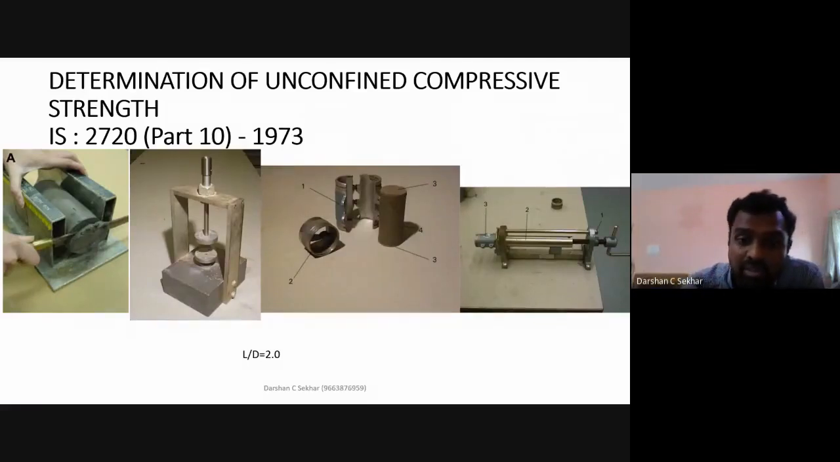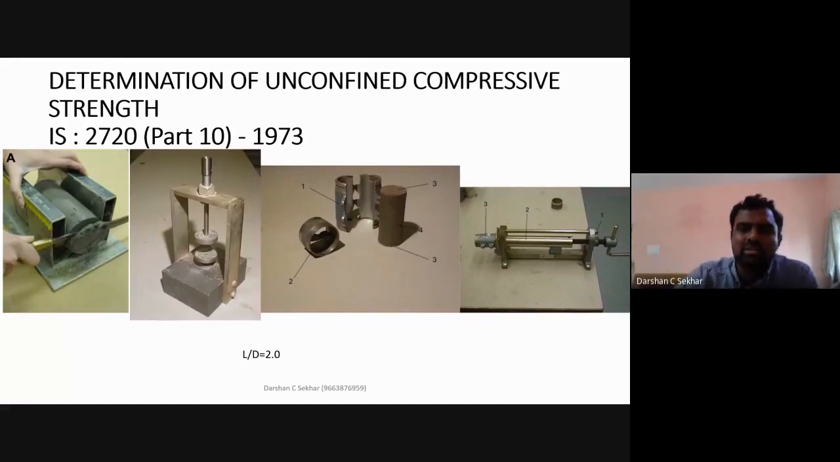That is why the important thing is an L by D ratio of 2 only, in that range only. If it is less, what will happen? It will barrel, just like your columns, it will bulge like this. If it is long, what will happen? It will buckle like a column. So that is why this L by D ratio is important. While preparing, you can do it with respect to an undisturbed soil sample.